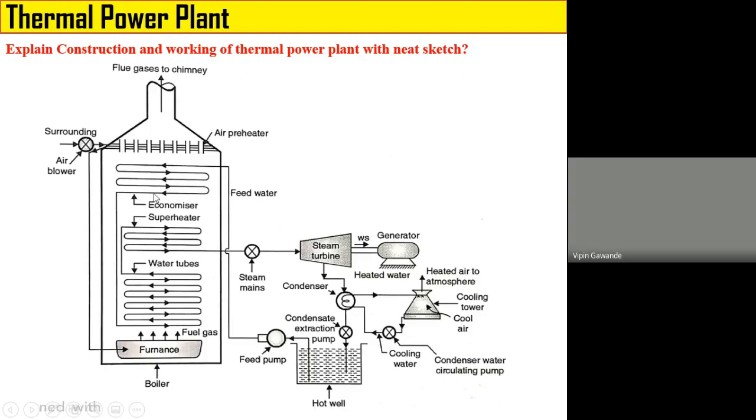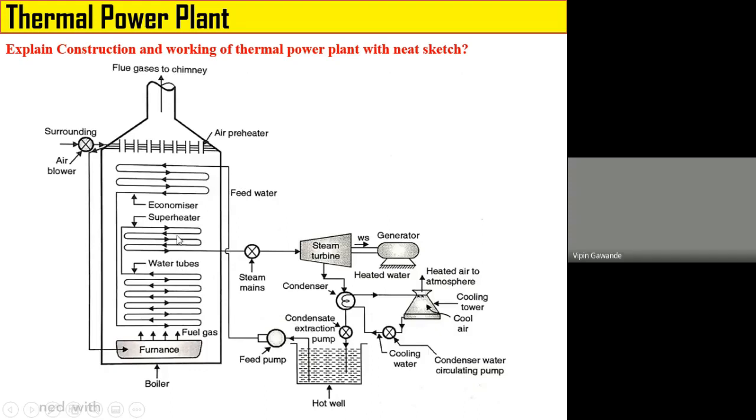The function of the economizer is to increase the temperature of the feed water and convert it into wet steam. The wet steam again absorbs the heat from the flue gases. It goes into the superheater tubes, and in the superheater tube, its temperature again increases, and the wet steam is converted into superheated steam.